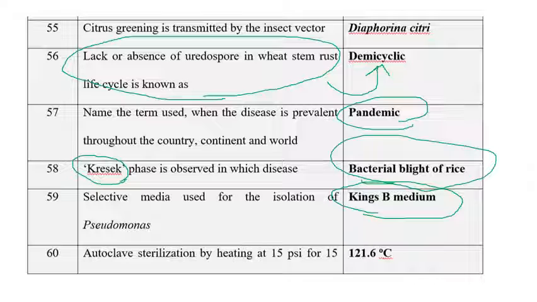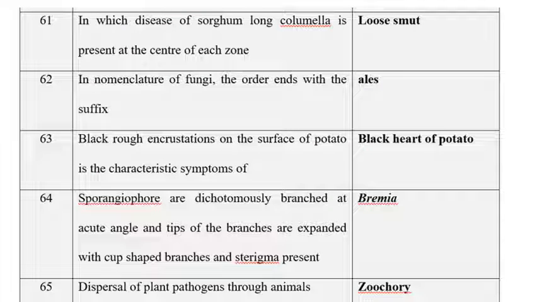At what temperature they're asking? So, hope you will know that the basic temperature for autoclave is 121.6 degrees centigrade for 15 minutes at 15 psi pressure. So the next one is, in which disease of sorghum is a long columella present?